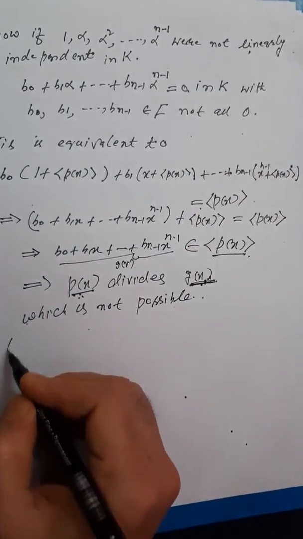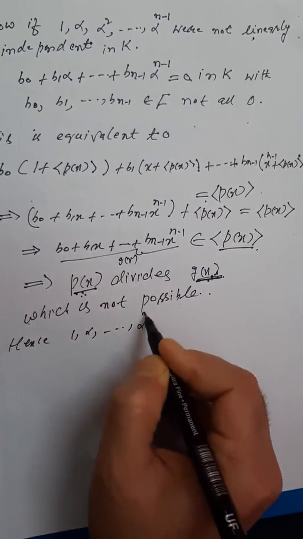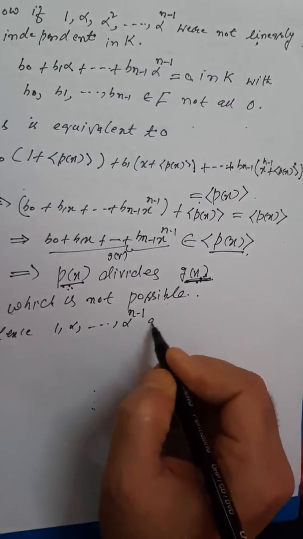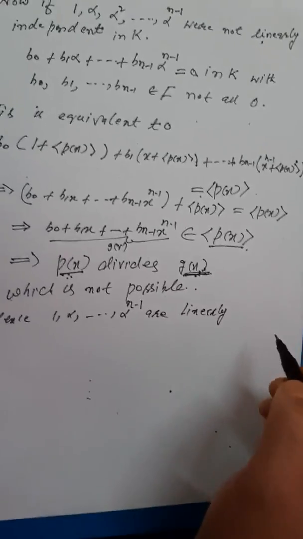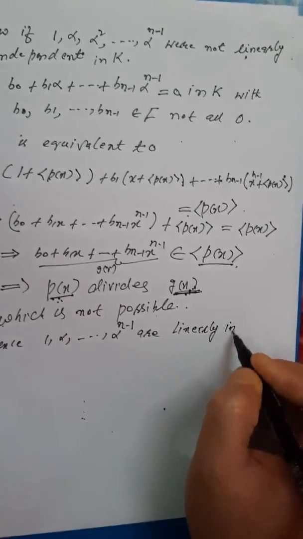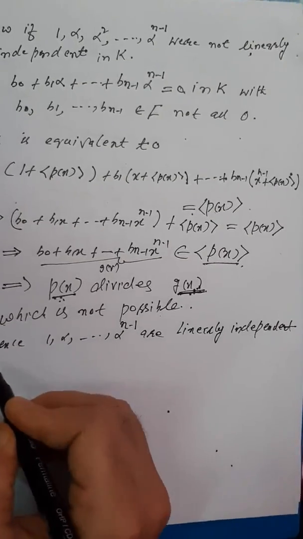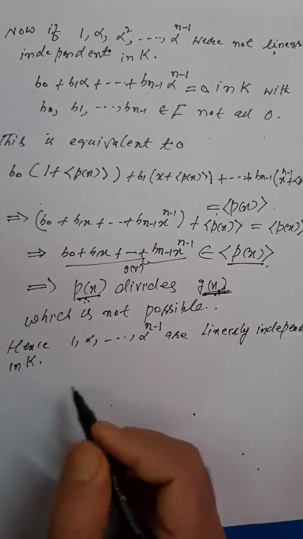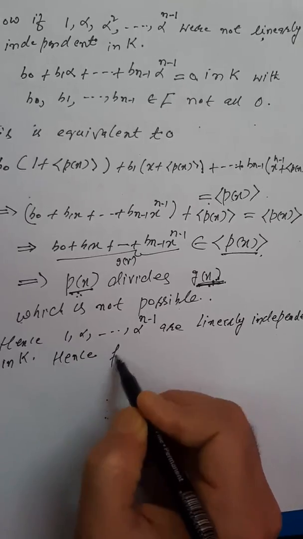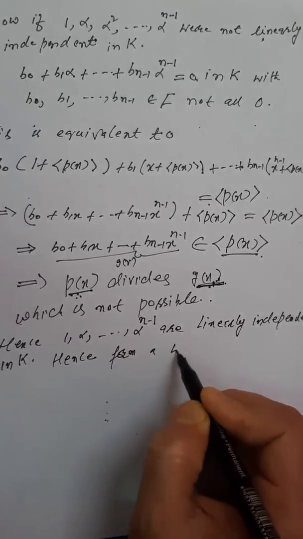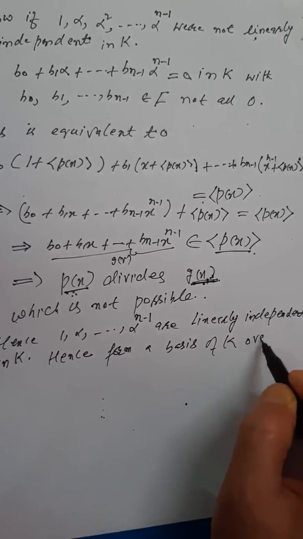So this proves that 1, alpha, and so on up to alpha^(n-1) are linearly independent in K. So hence they form a basis of K over F.